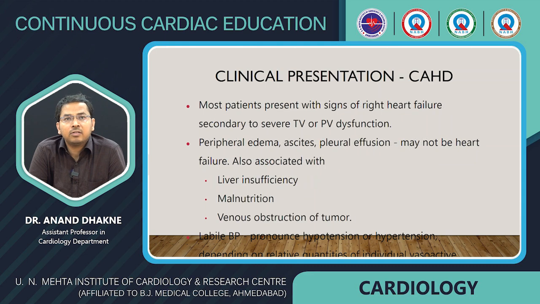Most patients present with the signs of right heart failure secondary to tricuspid valve and pulmonary valve dysfunction. Peripheral edema, ascites, and pleural effusion may not be due to heart failure alone; they may also be associated with liver insufficiency, malnutrition, and venous obstruction by the tumor. Labile BP, pronounced hypotension or hypertension, depending on the relative quantities of individual vasoactive substances.